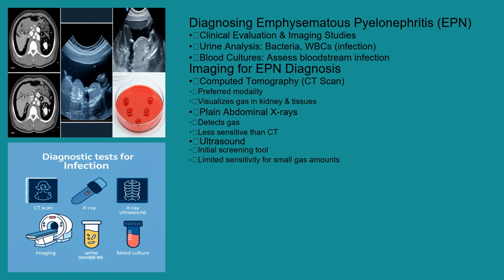CT scans can clearly visualize the presence and extent of gas within the kidney and surrounding tissues. Plain abdominal X-rays can also detect gas, but they are less sensitive than CT scans. Ultrasound can be used as an initial screening tool, but its sensitivity for detecting small amounts of gas is limited.